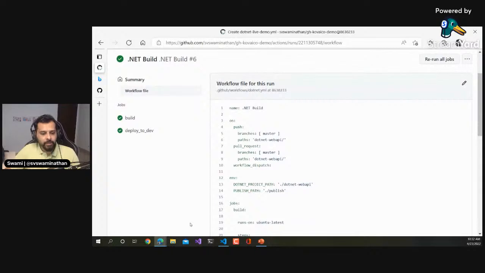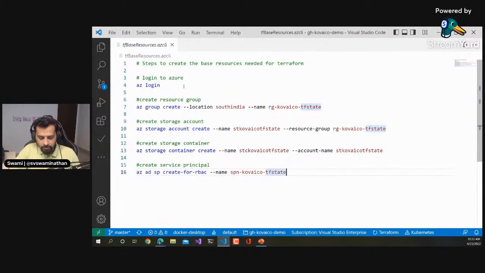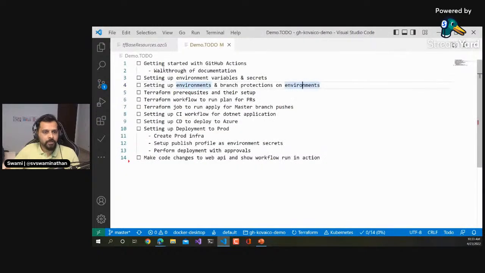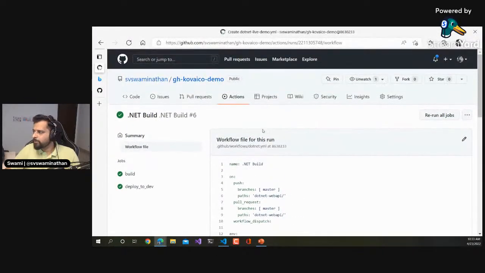Just for me to keep track of what I'm doing, let me go and open this demo. We just learned how to get started with GitHub Actions, and we got a walkthrough of the documentation, and we set up the environments and variables, and setting up environments and branch protections on environments. Maybe let's do this now. I hope it's clear and you're able to follow me. If there are any questions, you can always ask. I don't see any questions, so I hope it is all fine.